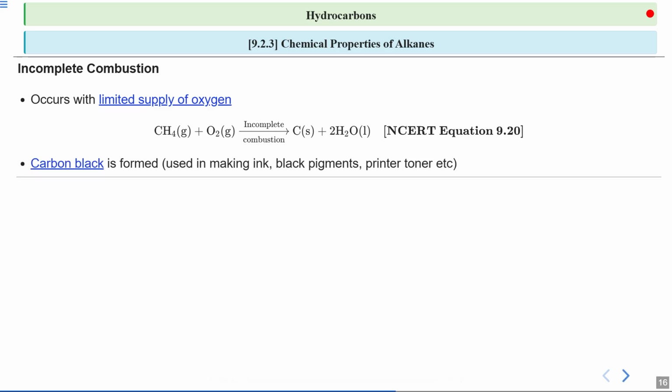So, as a result of this incomplete combustion, your carbon black is formed. This is a fine black powder that has various uses. It is used in making ink, black pigments, and printer toner. It is a practical example of how incomplete combustion products can be utilized in everyday applications.